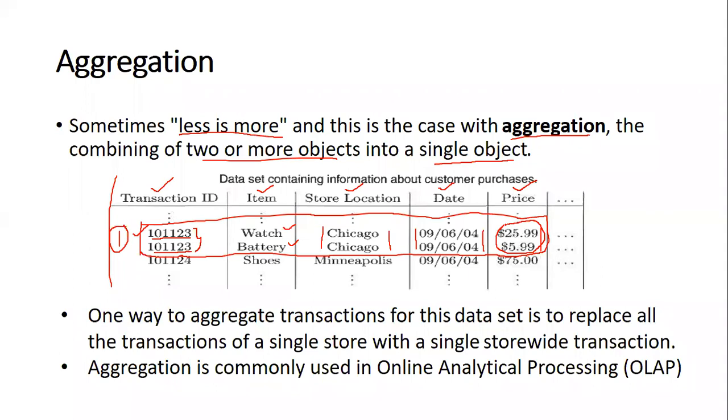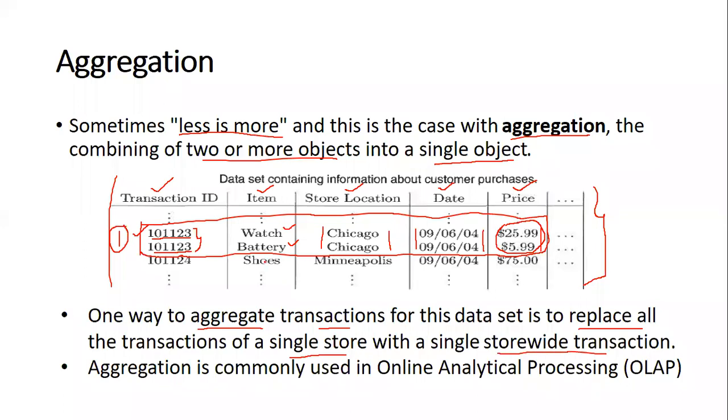It will be easier for the data mining tool to have access to it, because if we give each and every detailed transaction and the items that are bought as input, it is going to be very tedious. So what we want to do is this aggregation. For example, in the above data set, one way to aggregate the transactions is to replace all the transactions of a single store with a single store-wide transaction.